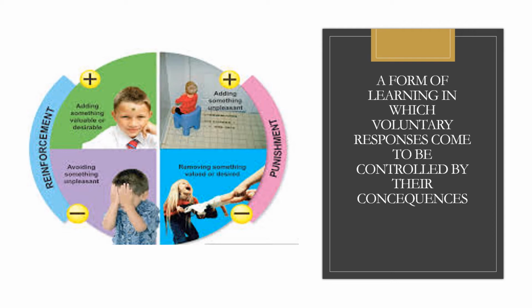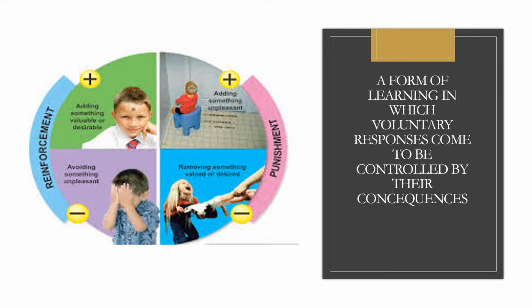Positive reinforcement is a response which is followed by a pleasant stimulus. For example, praising the child for doing his homework. Negative reinforcement is a response which is followed by the removal of an unpleasant stimulus. For example, Bob doing the dishes in order to stop his mother's nagging.